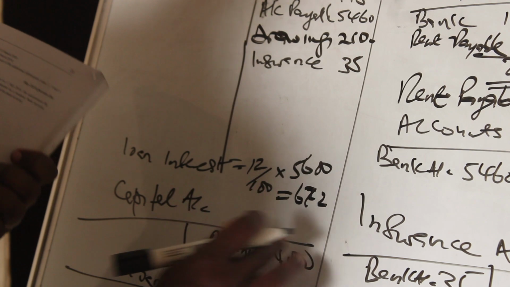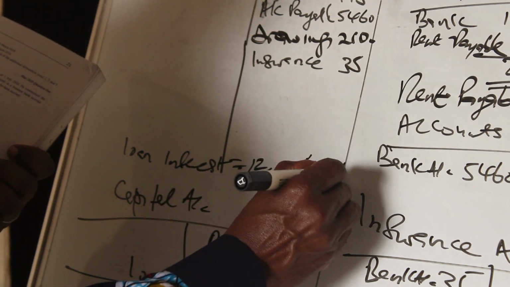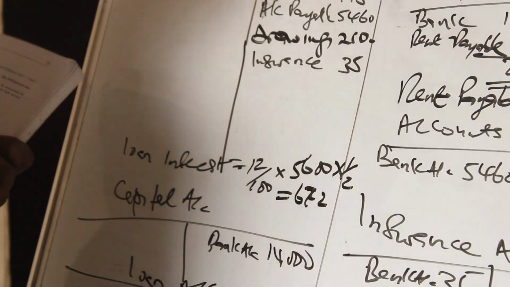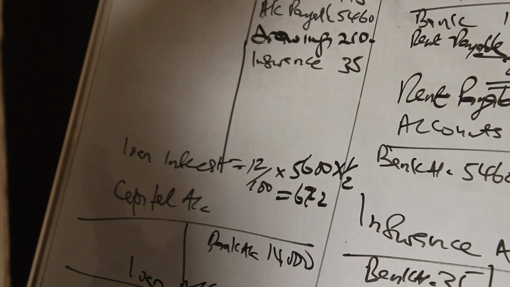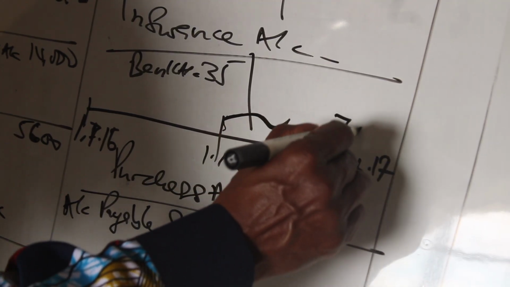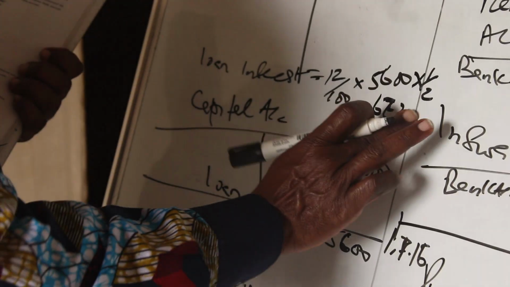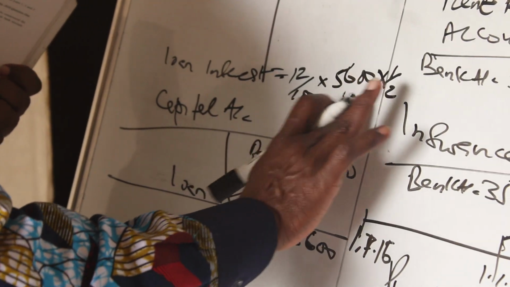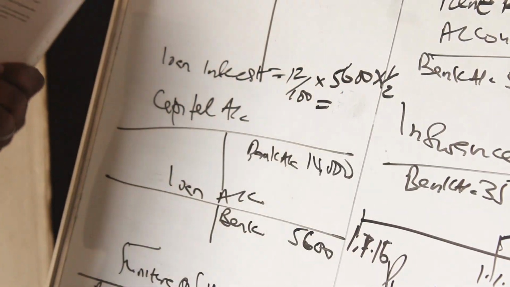But we should do it for part of the year, because the loan begins on 1st of January, so it is only there for 6 months, and therefore it should not be 672, it is 672 divided by 2.